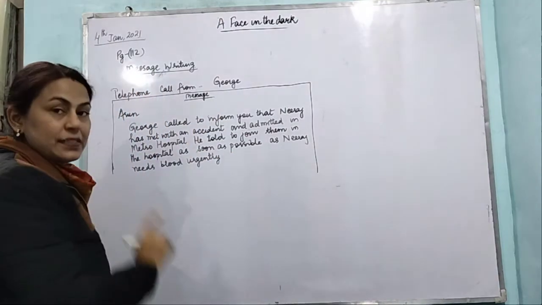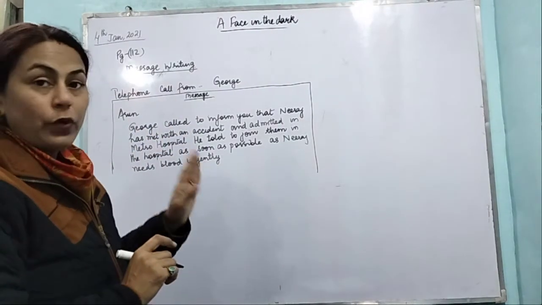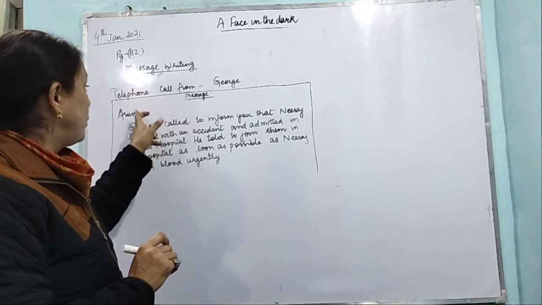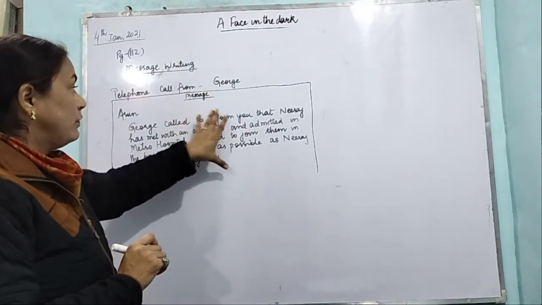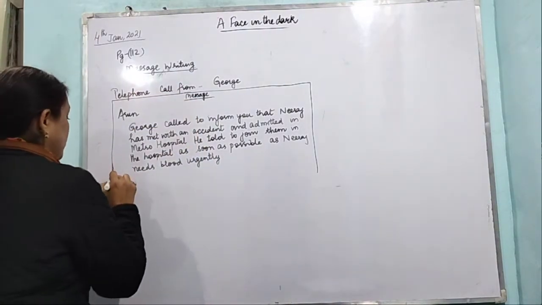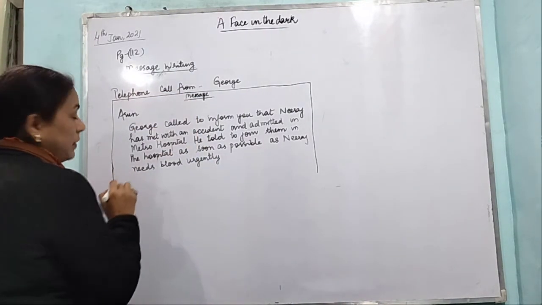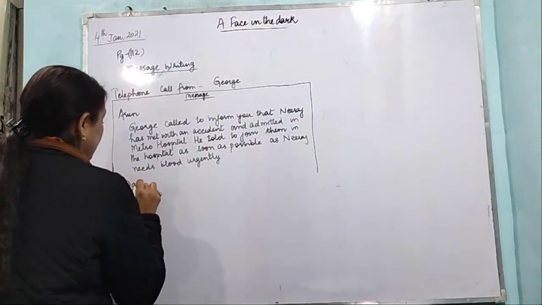So we have given the whole message, and in it we don't have to write any message here. We just have to write to whom we are giving the message, and we have to give the whole information in a very small message. So that's it. Below, you will write your name. Who received? David. That's it.